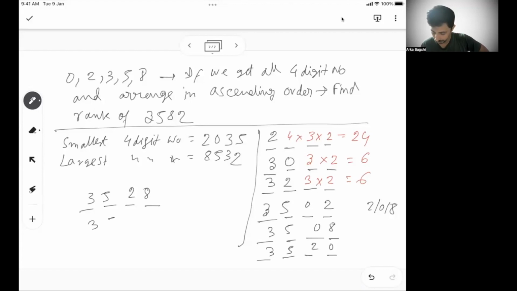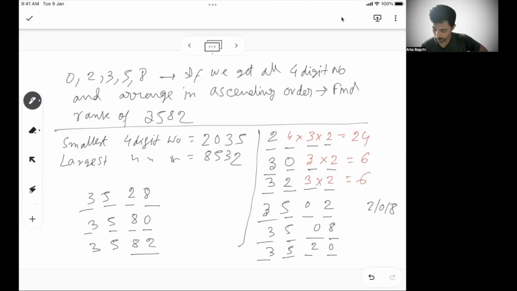So then again 35: 0 2, 0 8 is done, 2 0, 2 8 is done. Then I will have 80. That is also lesser than 3582. Then I will have 3582. So all the 6 arrangements that can come in the last two places from 2, 0, 8, out of that, 3582 will be the largest one.